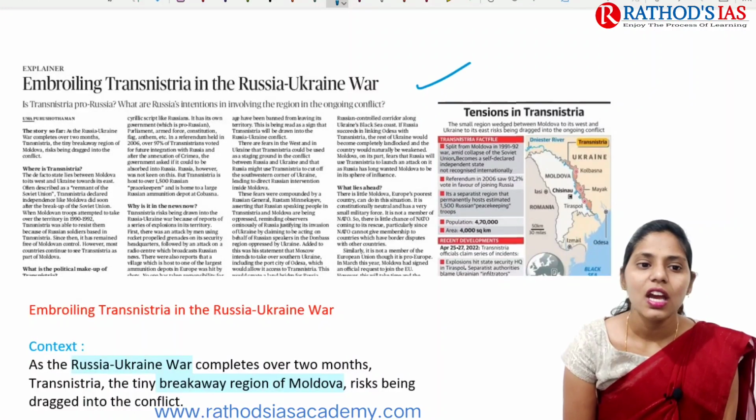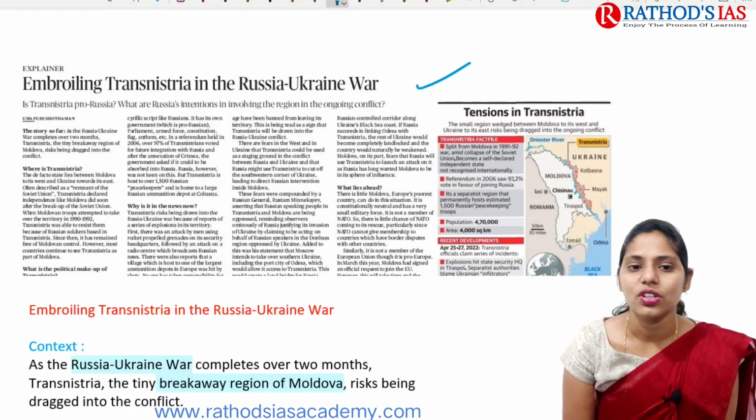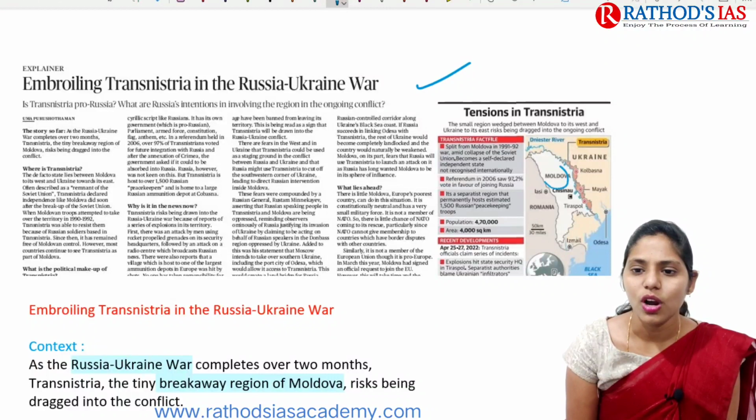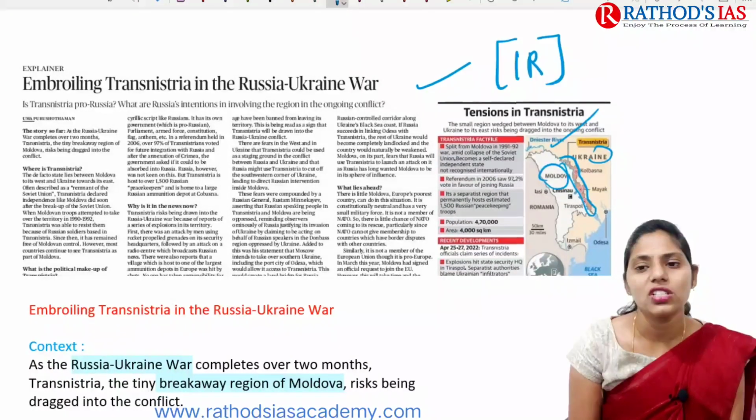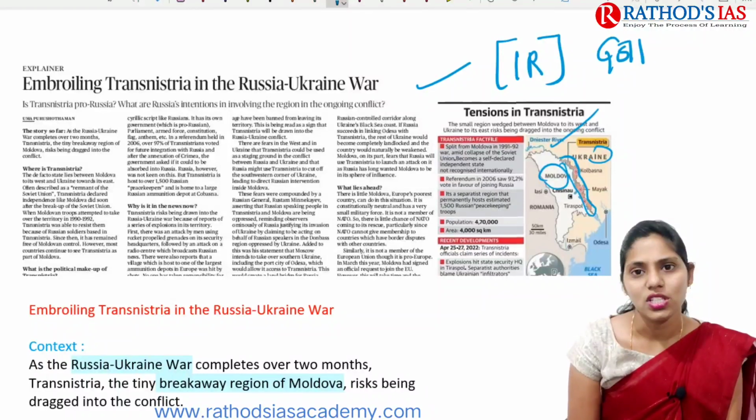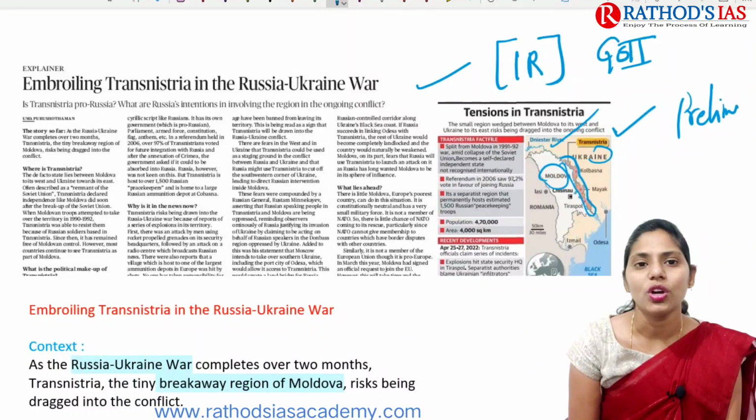It is regarding embroiling Transnistria. Okay, embroiling Transnistria in the Russia-Ukraine war. If you see this image, this is Moldova, this is Ukraine, and in between, this red colored part is Transnistria. So we are going to talk about this. This is important from your international relations, which mainly comes under your GS Paper 2. And this topic is very important from your prelims.